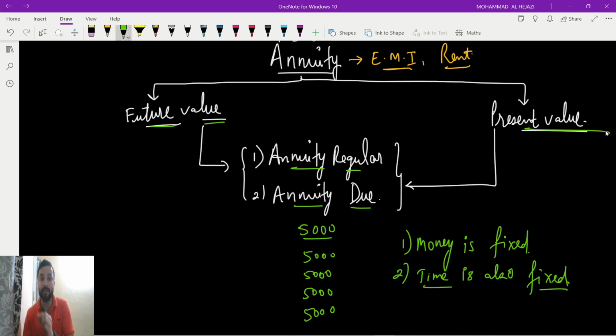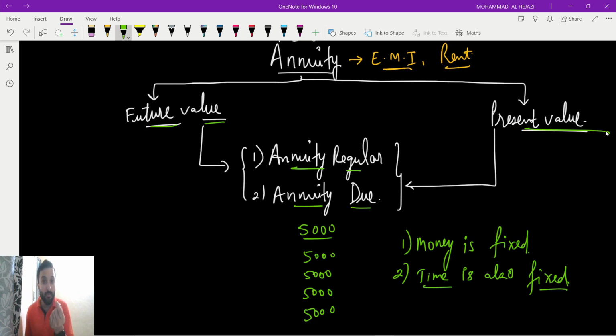The bank will say, okay, I will provide you 9% interest over this. So you ask the bank, I will deposit 3,000 every month for the next 3 years at a rate of 9%, so tell me after 3 years how much I will get. This is what you are finding. You know the present value, you are depositing 3,000 for the next 3 years at the rate of 9% per annum, and you want to know what you will get in the future after 3 years. So that is the future value.